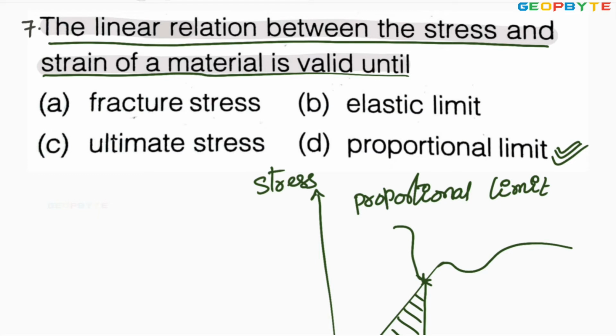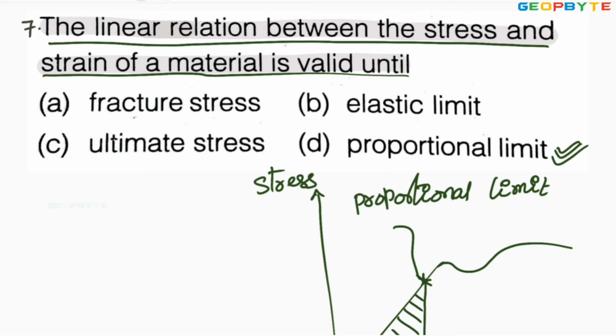Elastic limit is the limit up to which the material can get back to its original position when the external load is removed. Anyhow, up to the proportional limit, stress is directly proportional to strain, or stress by strain equals Young's modulus.